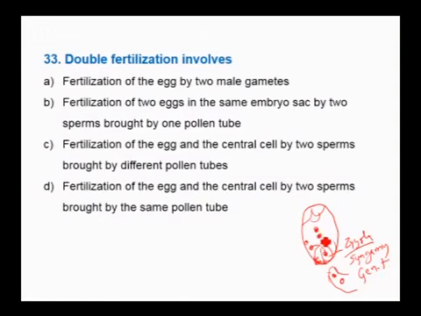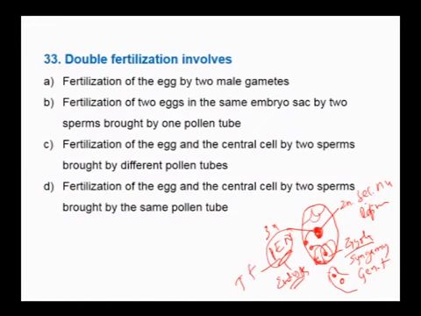Before this, the two polar nuclei fuse together to form a diploid secondary nucleus, also called the definitive nucleus. Another male gamete fertilizes the secondary nucleus to form a triploid primary endosperm nucleus, which develops into the future nourishing tissue, that is endosperm, which is triploid. This is called vegetative fertilization, and this is called triple fusion. So formation of PEN is due to triple fusion. Formation of zygote is called syngamy. Syngamy and triple fusion together constitute double fertilization.